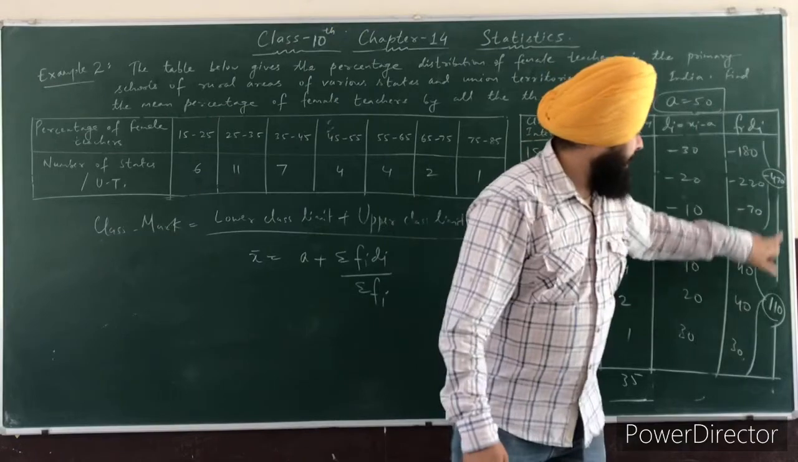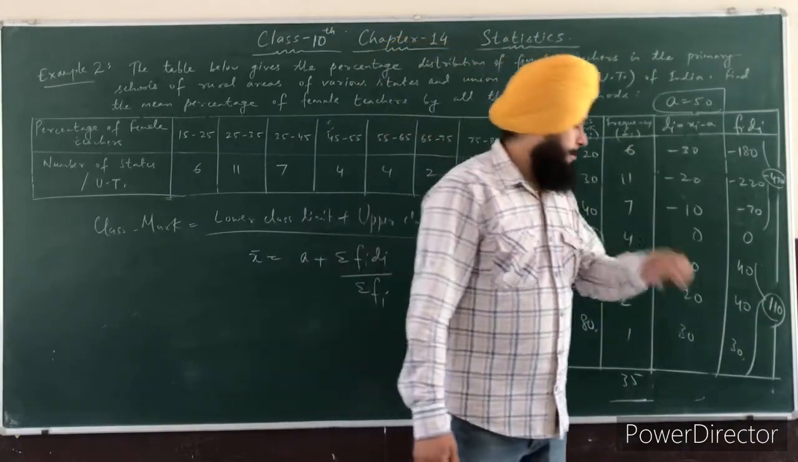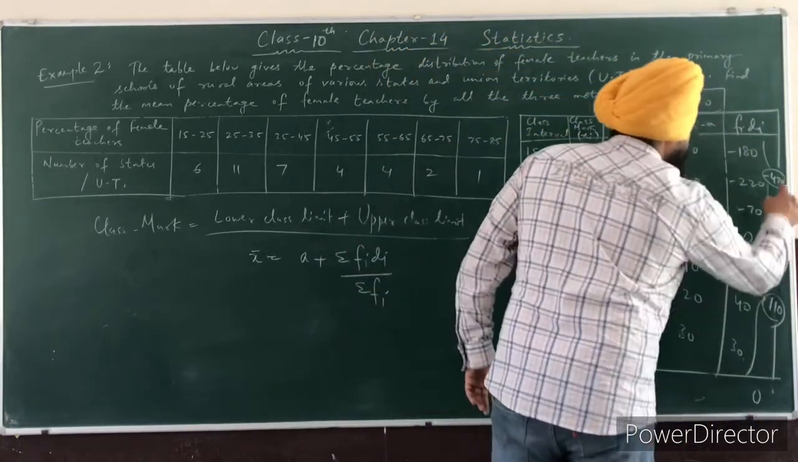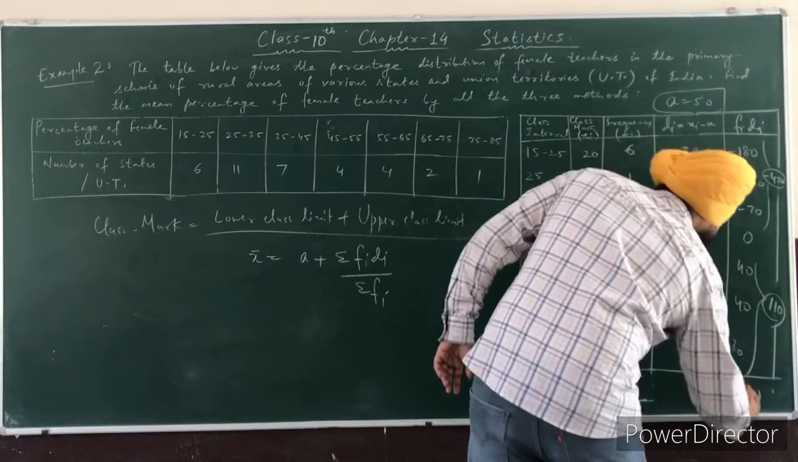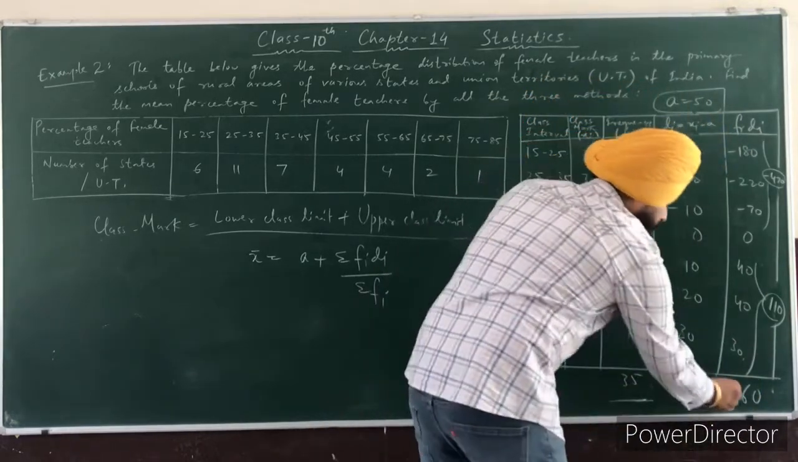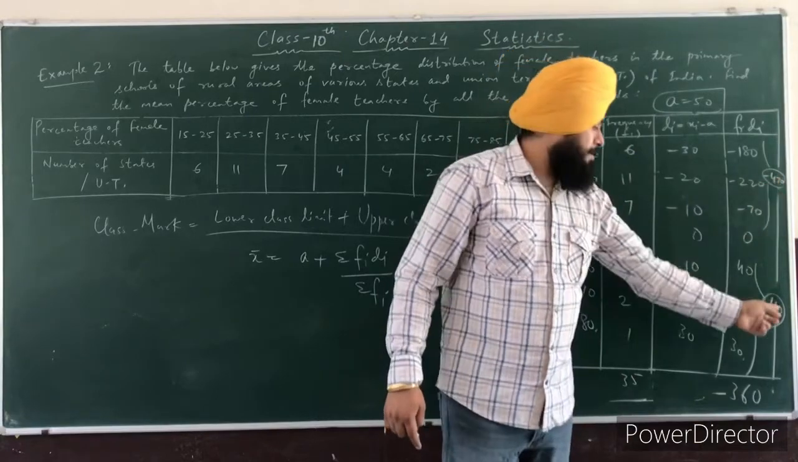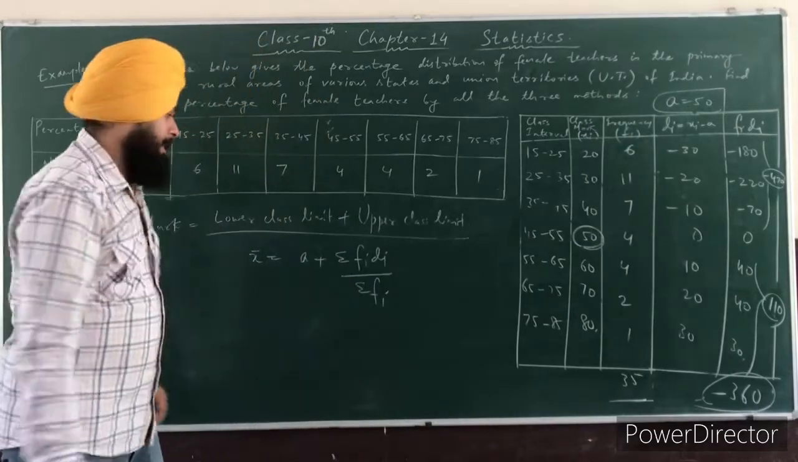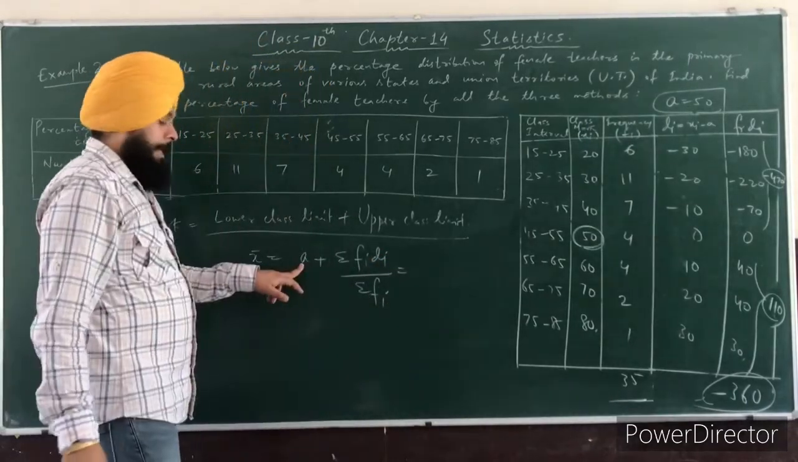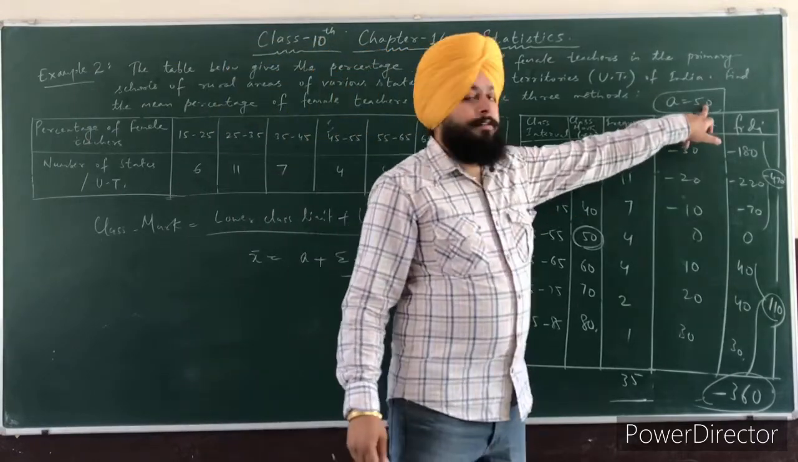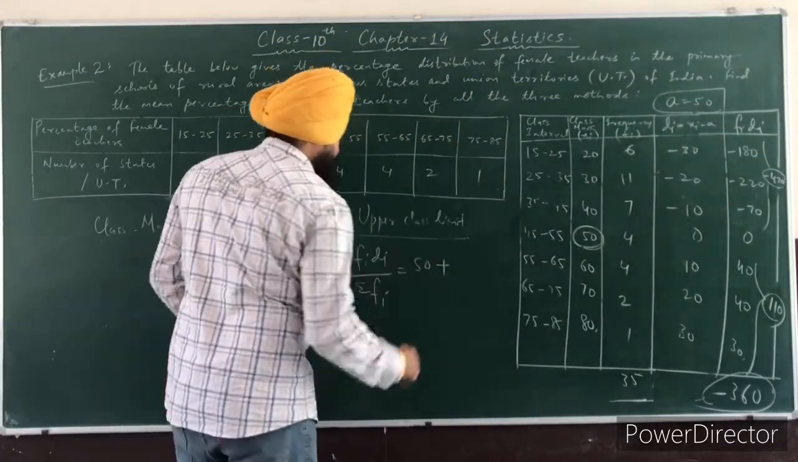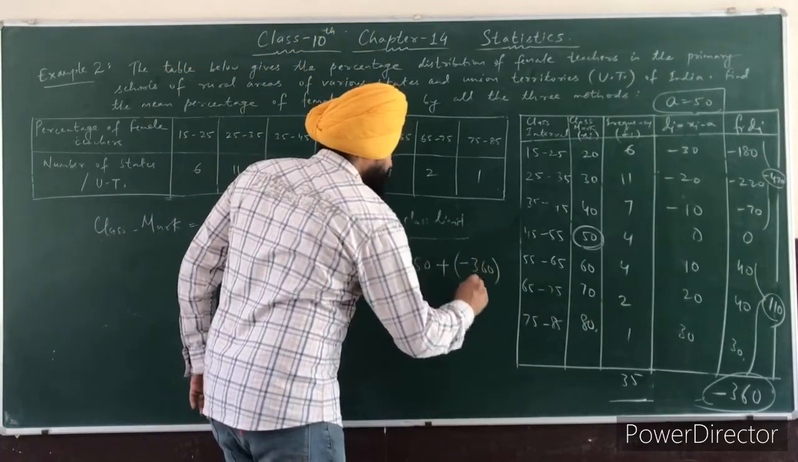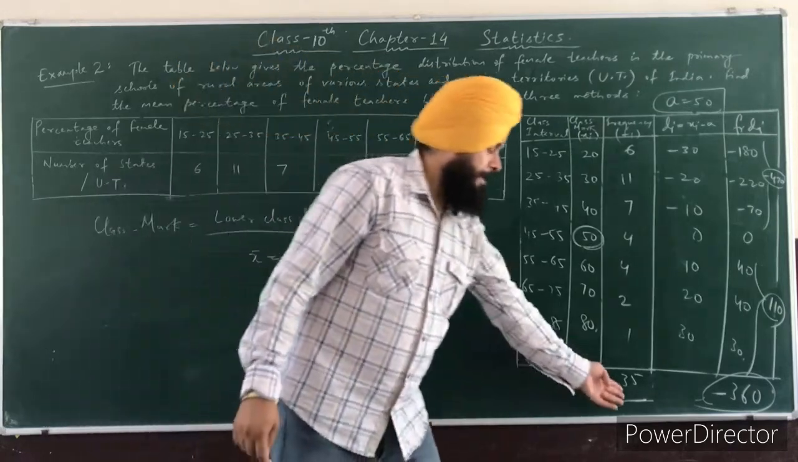Now solve this, minus 470 plus 110. So you can see here minus plus. Now subtract this 110 from 470. It is 0. 7 minus 1, 6. 4 minus 1, 3. And which sign comes here? Minus, because 470 is greater than this 110. So the summation of fi di is minus 360. So now put here the values. a is the assumed mean, that is 50. So 50 plus summation fi di, it is minus 360, divided by summation fi, it is again the same, that is 35.